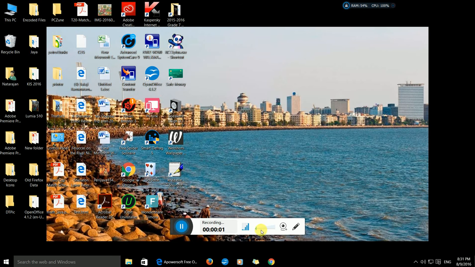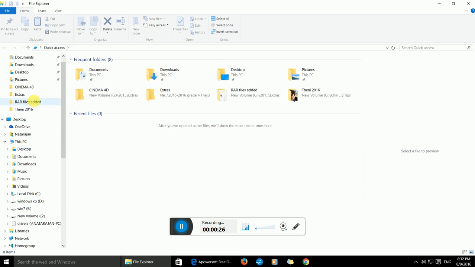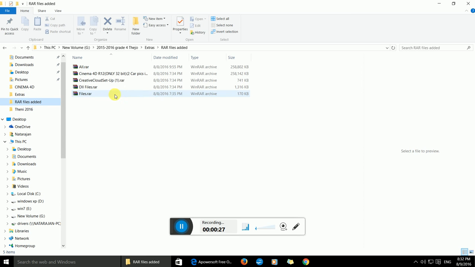So hello guys, and today it's just about this thing called Cinema 4D R12. I'm giving the download file in the description. It's a RAR, which is 252 megabytes. So when you get that RAR, I have it here.